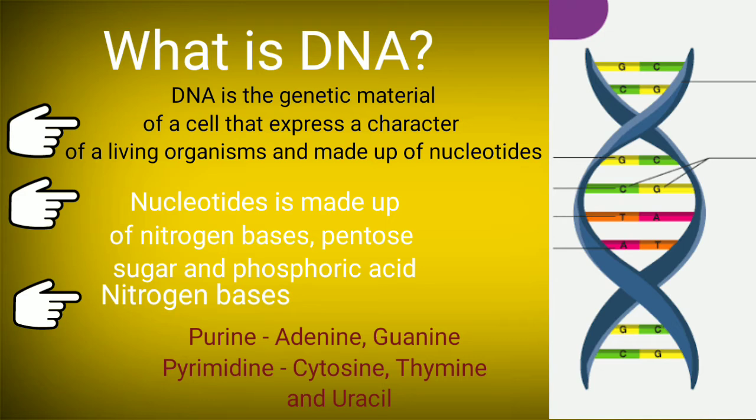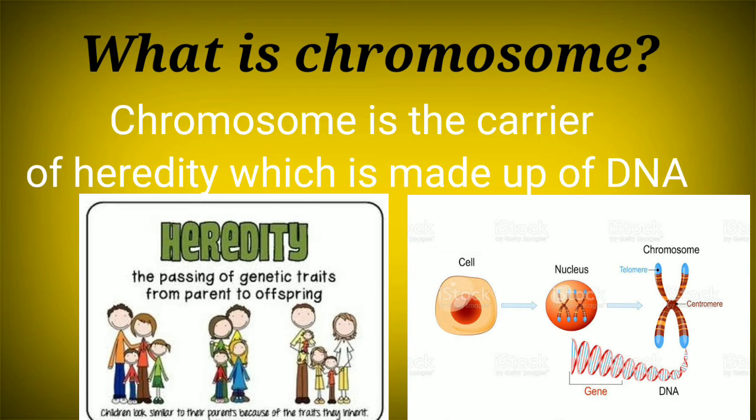So this is how the structure of a DNA looks, in the form of a spirally helical structure, which is linear in shape in the case of the eukaryotic cell. Now all this information is present there in the DNA molecule. What is a chromosome? A chromosome is the physical carrier of heredity, which is made up of DNA.